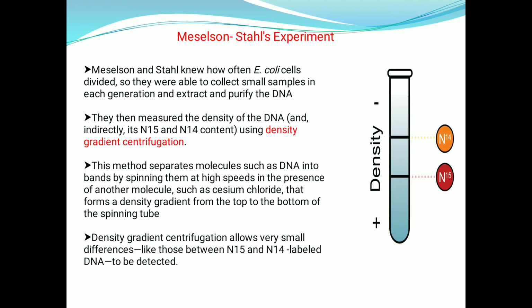After the purification of the DNA, they performed density gradient centrifugation. With this, the two isotopes of nitrogen get separated. This method separates molecules such as DNA into bands by spinning them at high speeds in the presence of another molecule, such as cesium chloride, that forms a density gradient from top to bottom of the spinning tube.